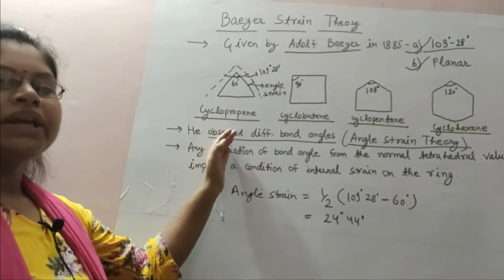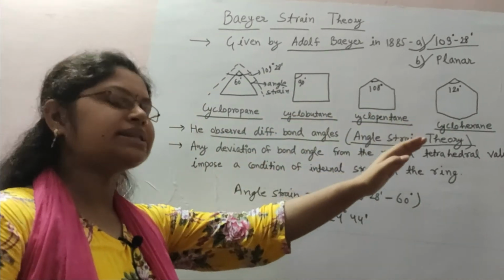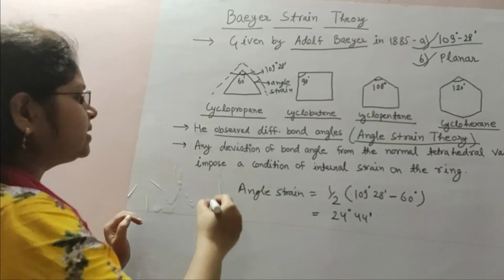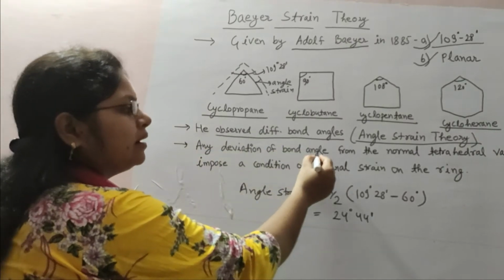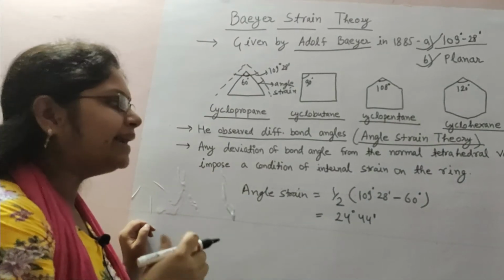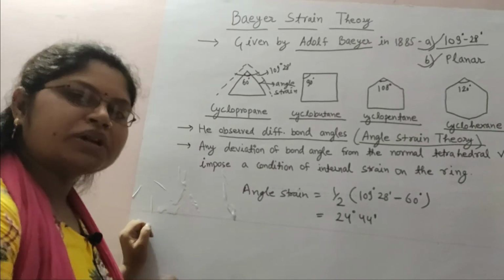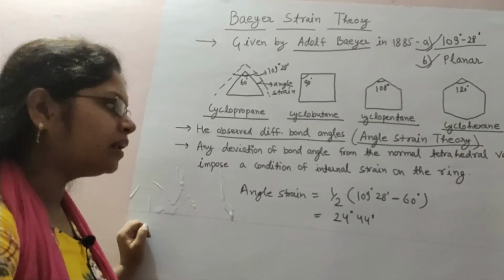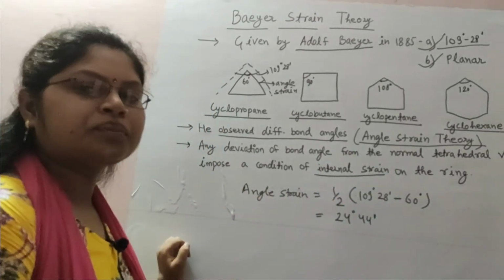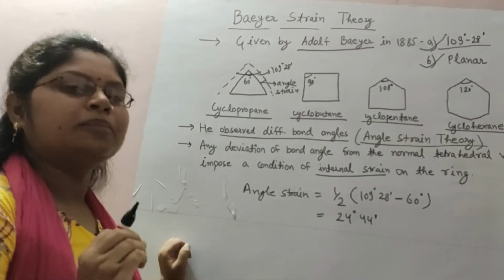Similar to cyclopropane, he calculated the angle strain in cyclobutane, cyclopentane and cyclohexane by a similar formula, and he postulated that any deviation of bond angle from the normal tetrahedral value could impose a condition of internal strain on the ring. The important point is that any deviation from the normal tetrahedral angle would impose internal strain on the ring, and due to the presence of this internal strain, the ring may be unstable.